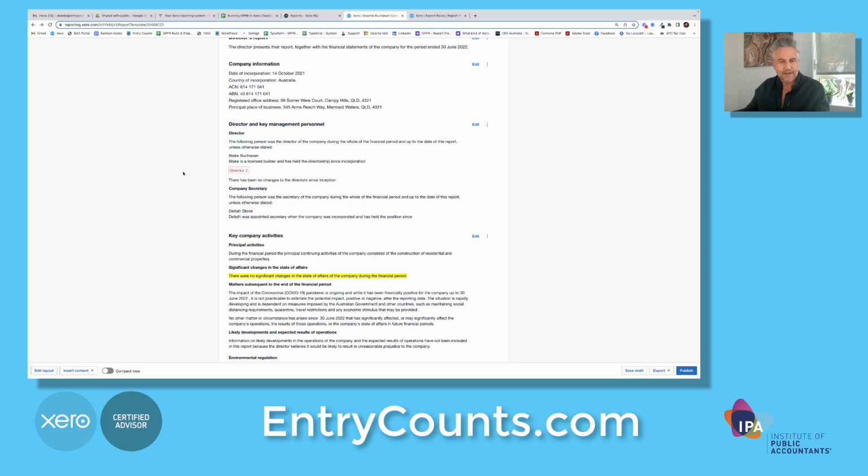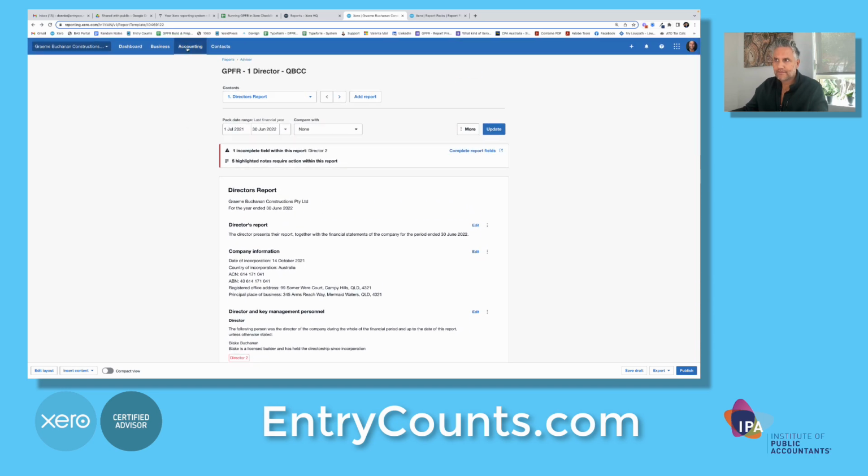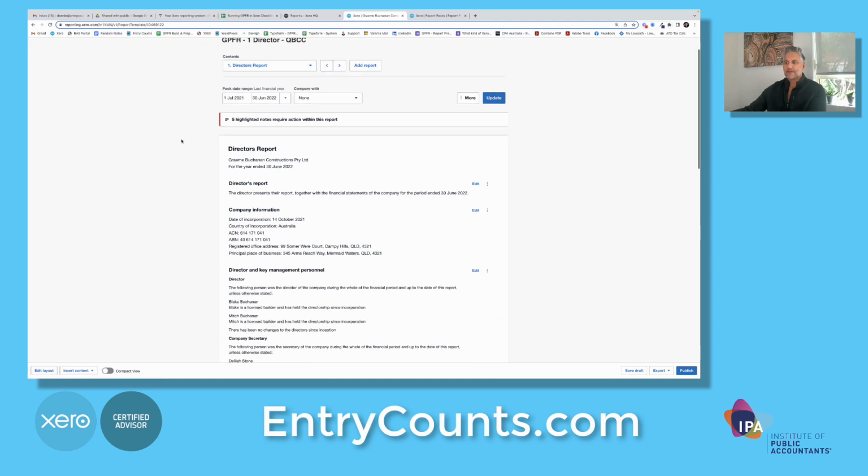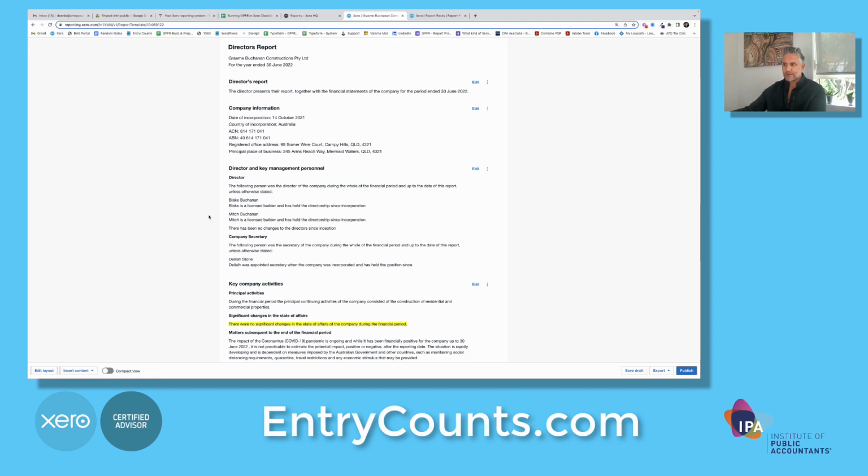Because it's red and I've updated it, I have to rerun the entire report all over again. Now I've put a star on it, so it's there. Now you can see, after rerunning the report, the red field is gone and it's populating the director's name.